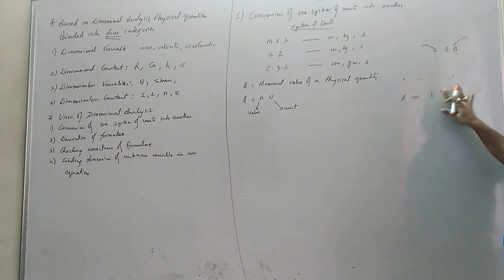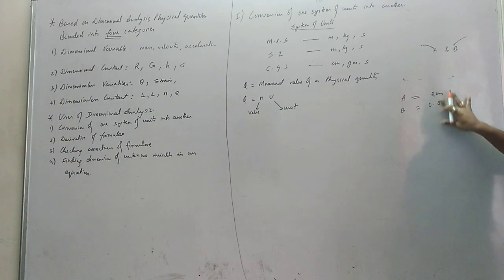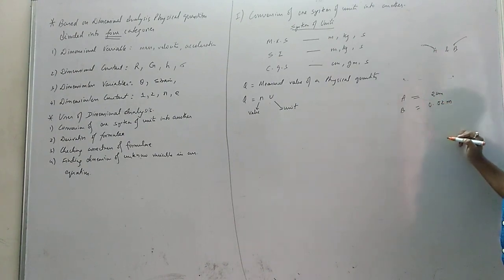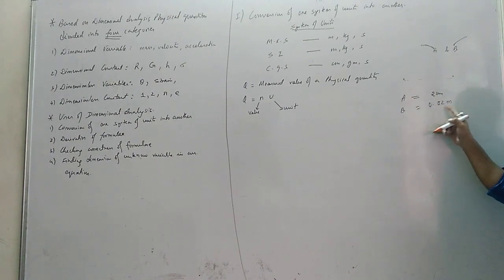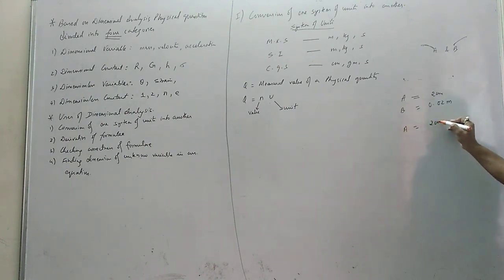Okay, or let's say 2 centimeter. Student B wrote, sir, it is 0.02 meter. Okay, both are correct, na? 2 centimeter is 0.02 meter also. They are correct.